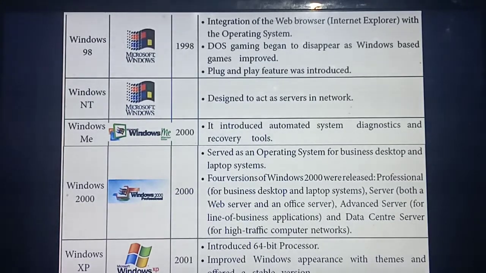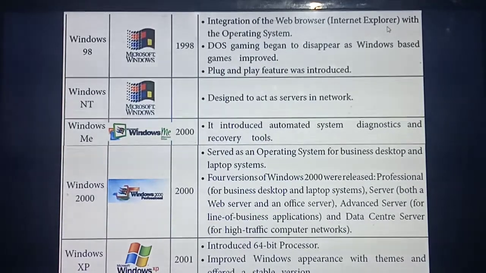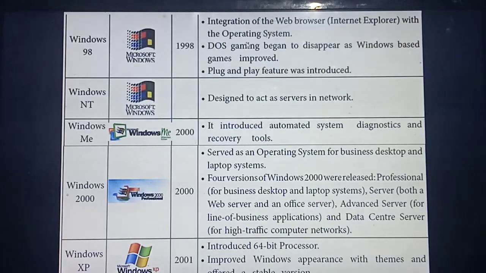Okay, so last time we studied web internet browsers, isn't it? Here they introduced Internet Explorer. Now also you might have seen Internet Explorer. Have you seen the symbol E, just like Google Chrome? Yes. That is Internet Explorer. So from Windows 98 onwards they introduced Internet Explorer. Also from Windows 98 onward the operating system supports a lot of gaming options. A lot of games this operating system will support. What are the games? That is DOS gaming.